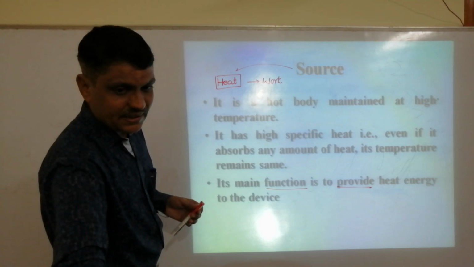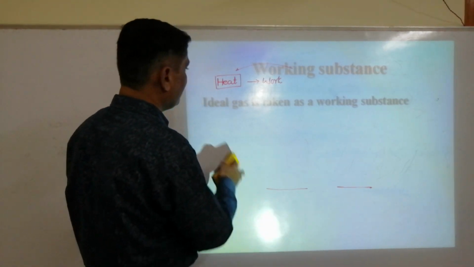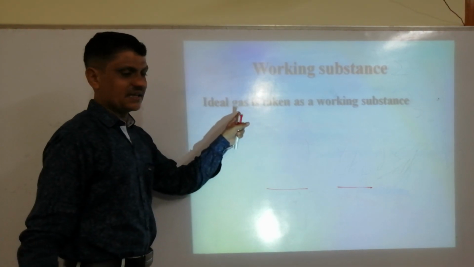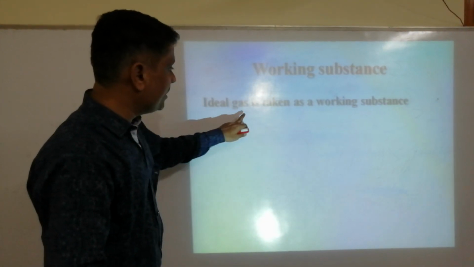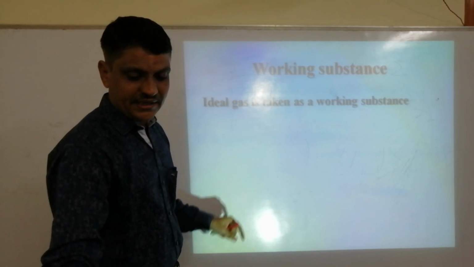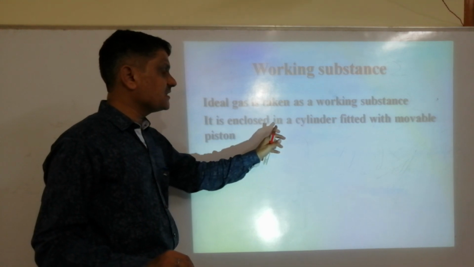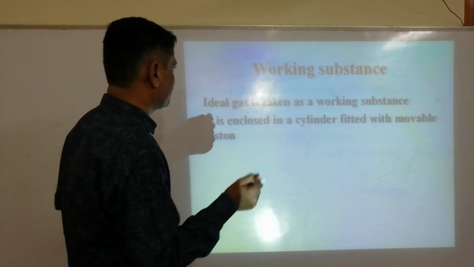Next is the working substance. Usually an ideal gas is taken as a working substance. Today our working substance is an ideal gas. This ideal gas is enclosed in a cylinder fitted with a movable piston.